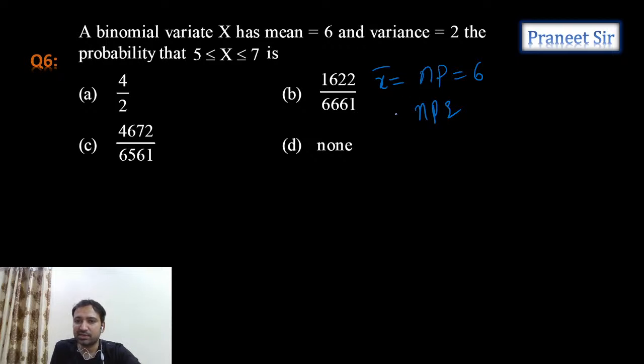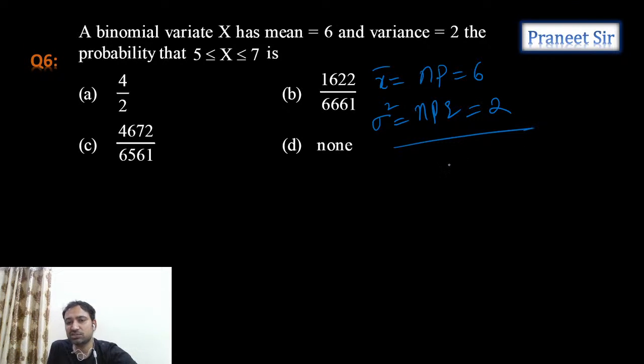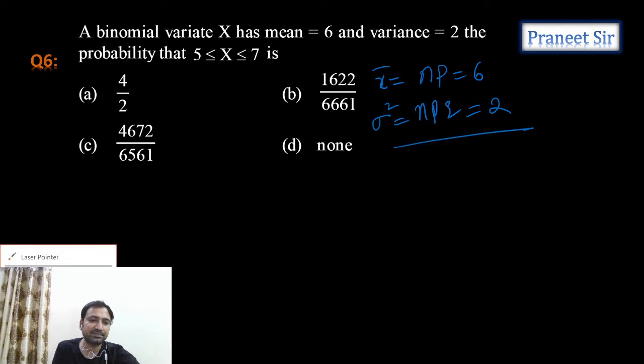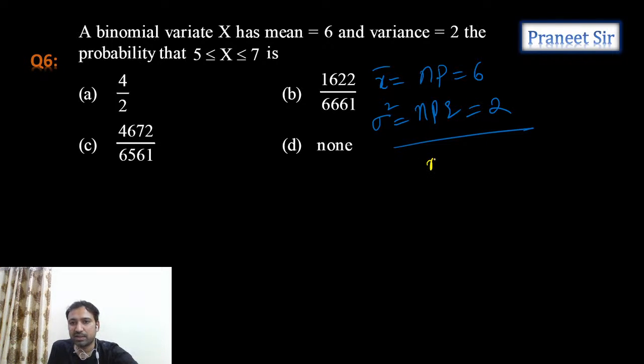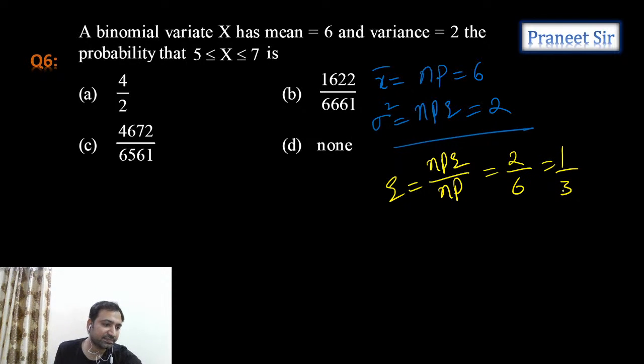NPQ is given as 2. So if you divide these two equations, we can calculate the Q value. Why? Because NPQ by NP gives Q only. And this we get like 2 by 6, which is 1 by 3. So Q value we calculated.